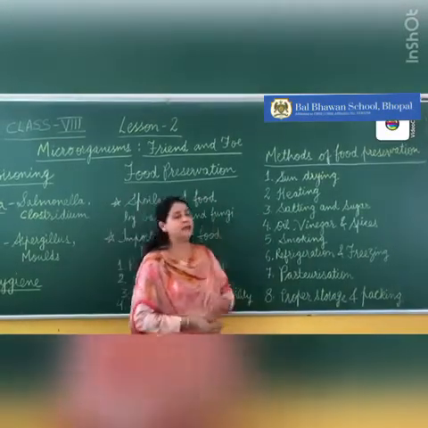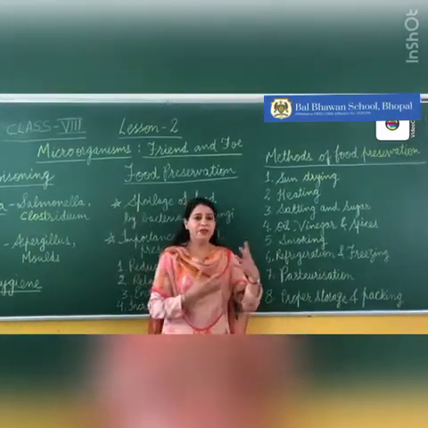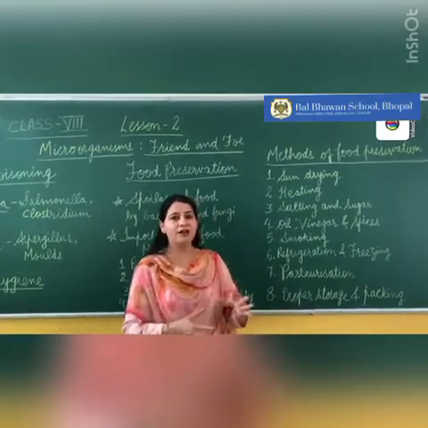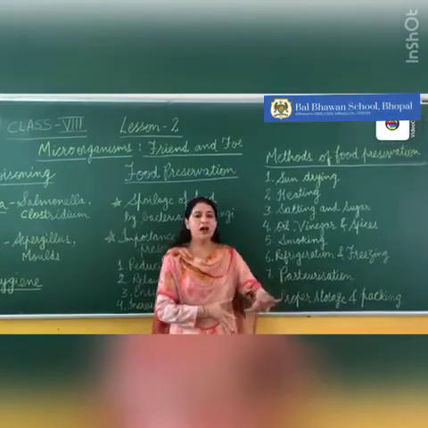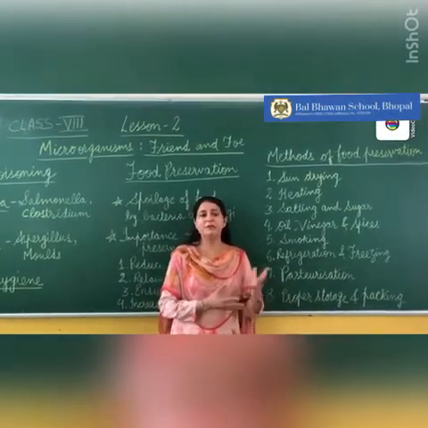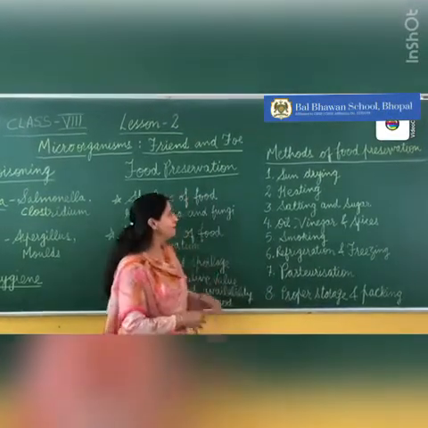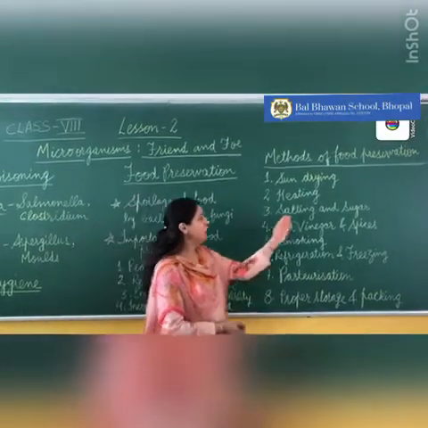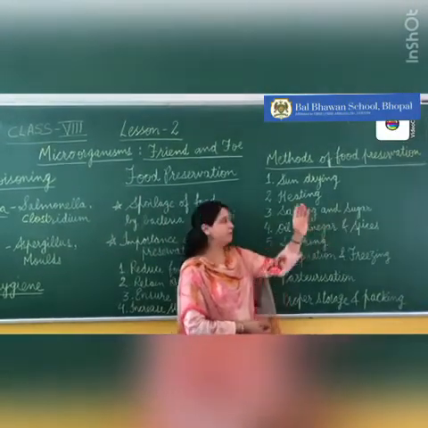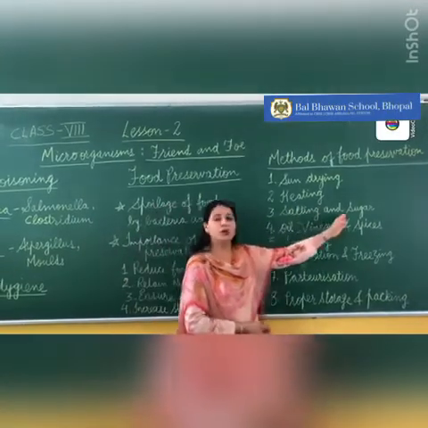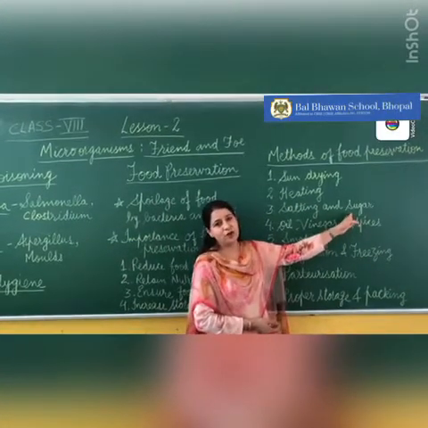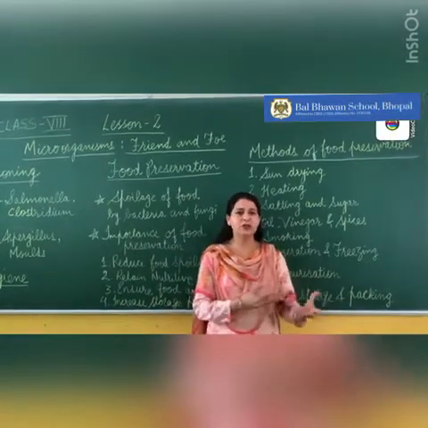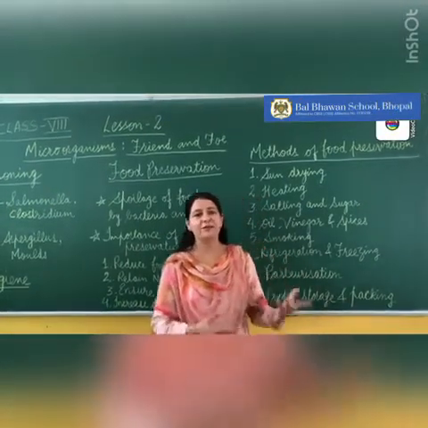Next is heating. By heating the food, when we increase the temperature of the food, we are eliminating all the harmful growth in the food, that is, microorganism growth. So by heating also, food can be preserved. Then, by salting and by the use of sugar. Salt and sugar also help in the preservation of food. With the help of salt, you cut the amlas and then put some salt in it and then it can be sun-dried.